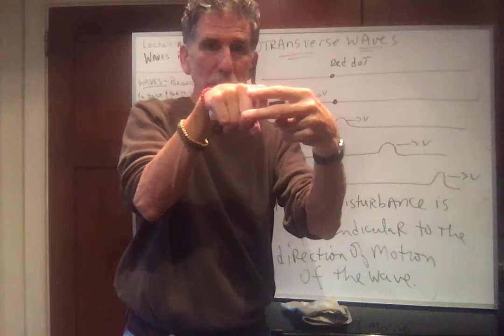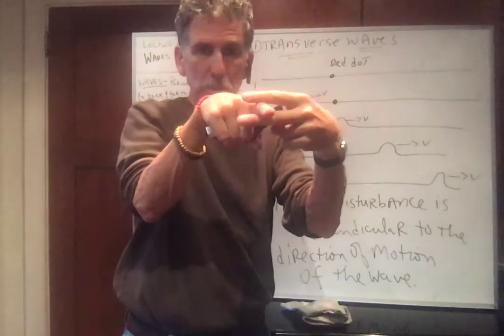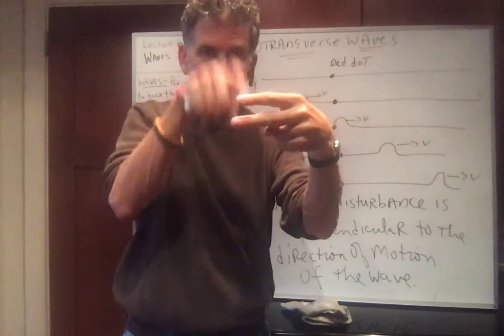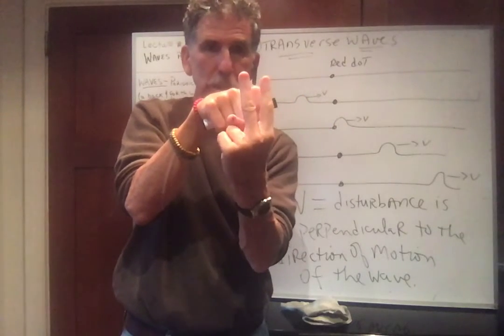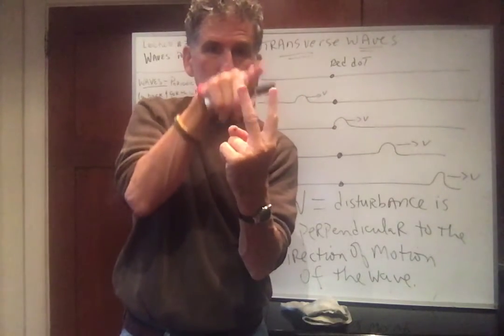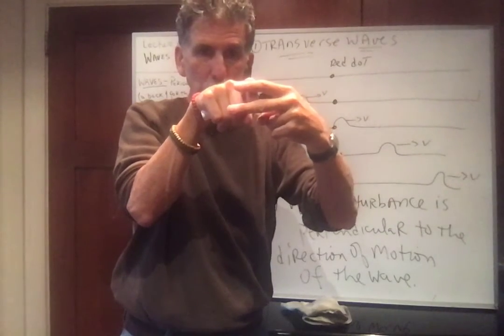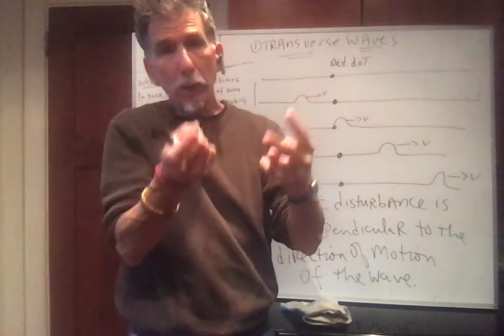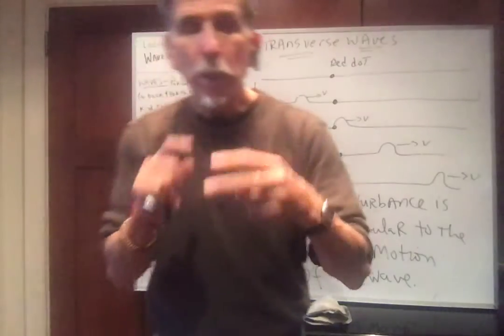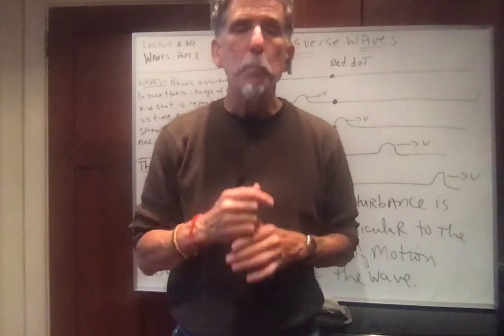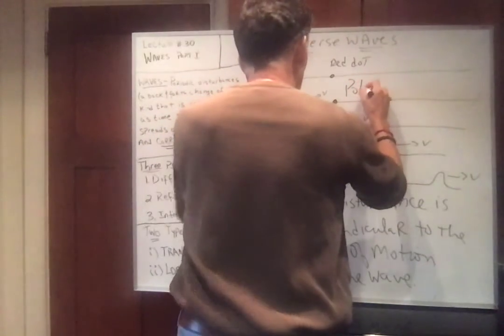Well, if my slit is like this, it wipes out that wiggling, the disturbance. If my slit is like this, the wiggling gets through. But if I put it like this, it doesn't get through. If I put it at an angle, part of it gets through. When I do this, this is known as polarization.